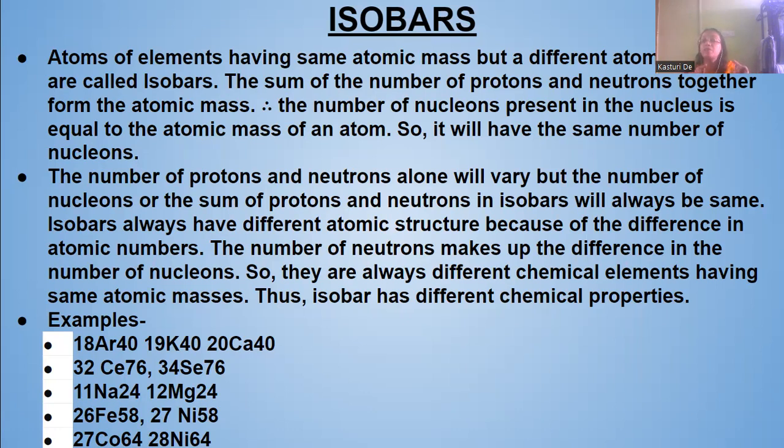Like that, in the third example, sodium has 24 atomic mass, magnesium has 24 atomic mass, but their atomic numbers, sodium has 11, magnesium has 12. Same like that, iron and nickel: iron has 58, nickel has 58 mass number, but atomic numbers, iron has 26 and nickel has 27. Then cobalt 64, nickel 64, but their atomic numbers, cobalt has 27, nickel has 28. These are the examples of isobars.